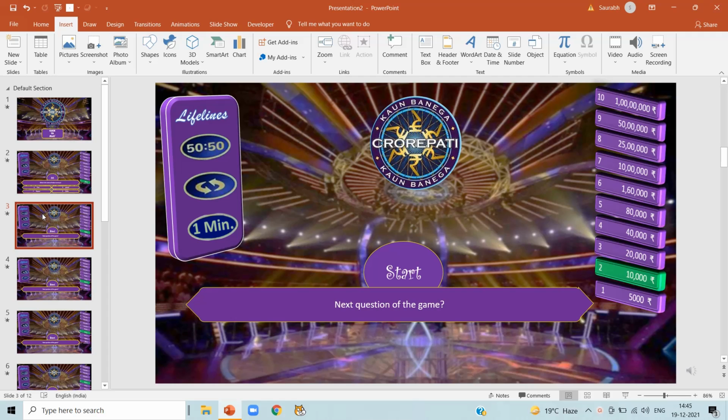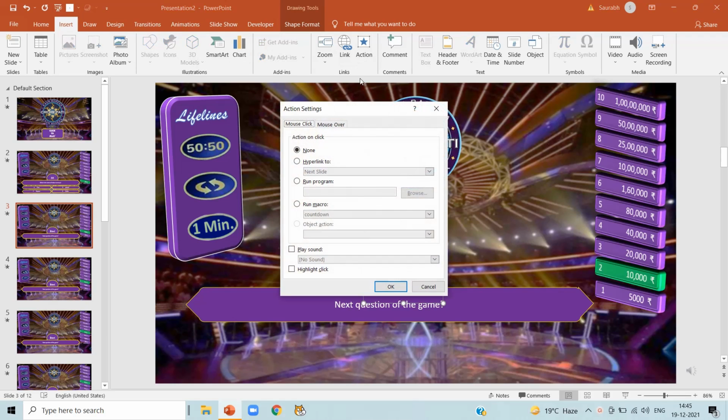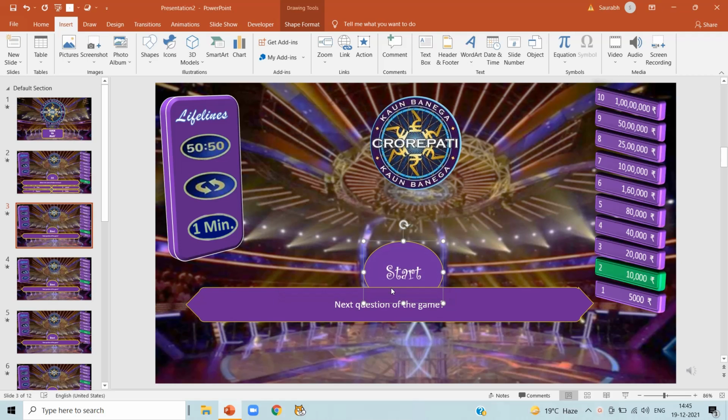Now we have to link our timer with countdown macros in every slide. As we have already linked timer with countdown in slide number 2, now click on slide number 3, click on start, insert, click on action, and click on run macros and countdown and click on OK. Now click on slide number 4, click on insert.